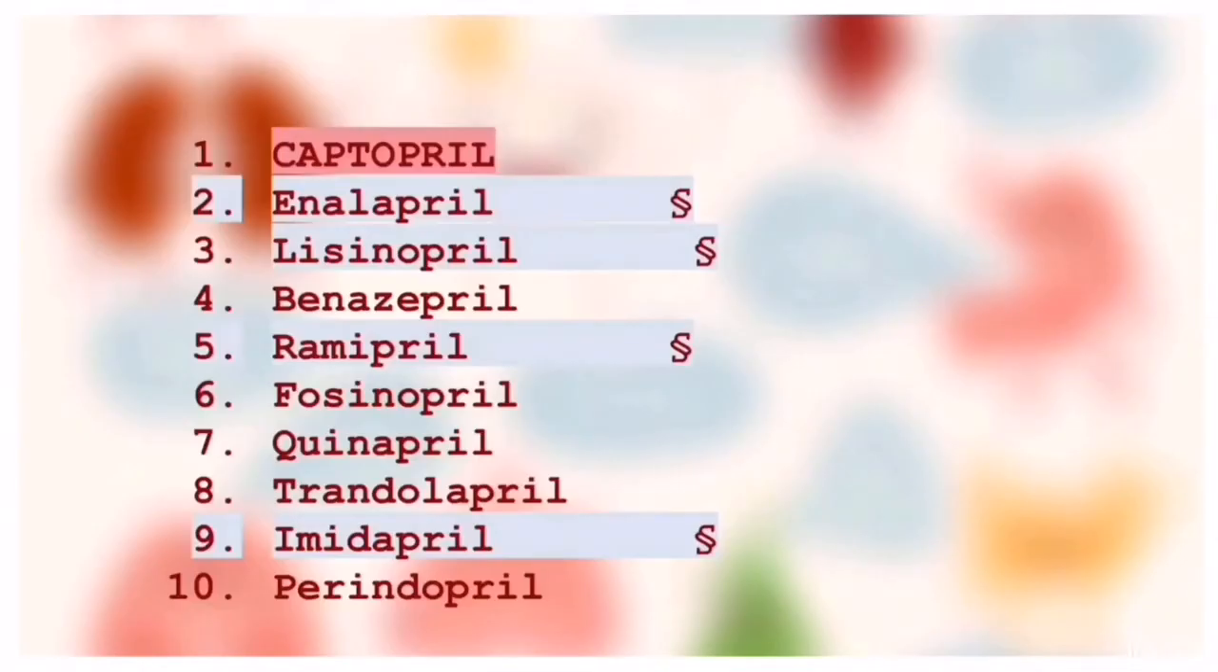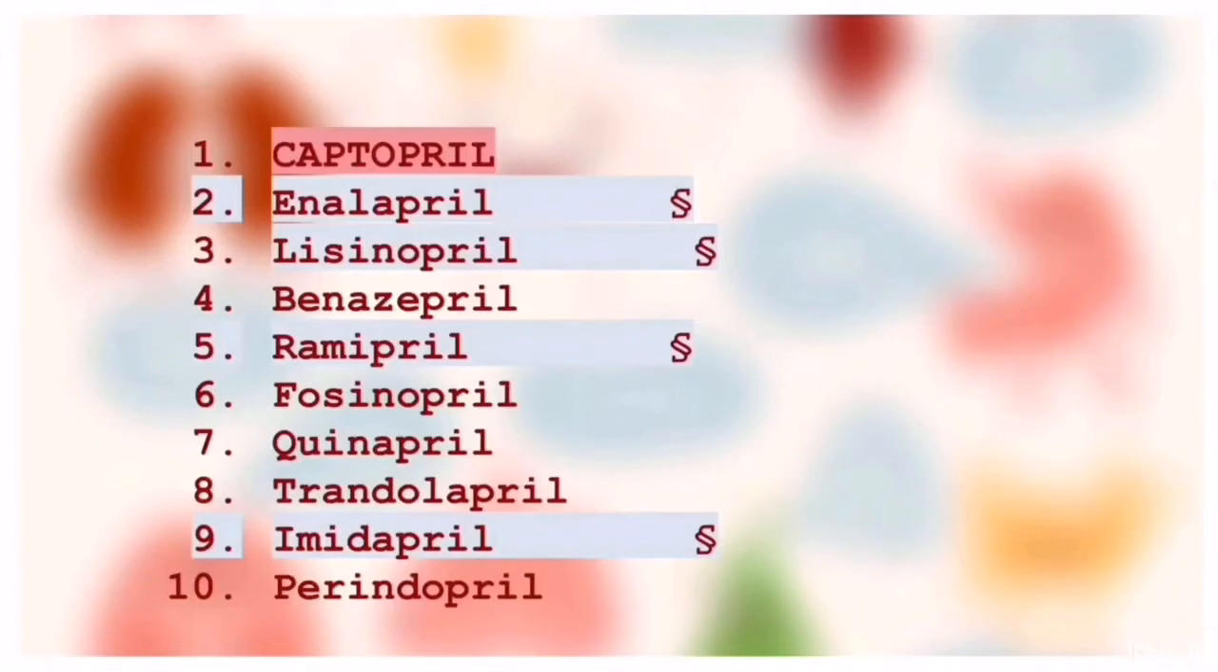The angiotensin converting enzyme inhibitors are captopril, enalapril, lisinopril, benazepril, ramipril, fosinopril, quinapril, trandolapril, imidapril and perindopril. Captopril is the most important angiotensin converting enzyme inhibitor. This is the prototype which we are going to discuss today. The other four important ones are enalapril, lisinopril, ramipril and imidapril. Keep these four in your mind.